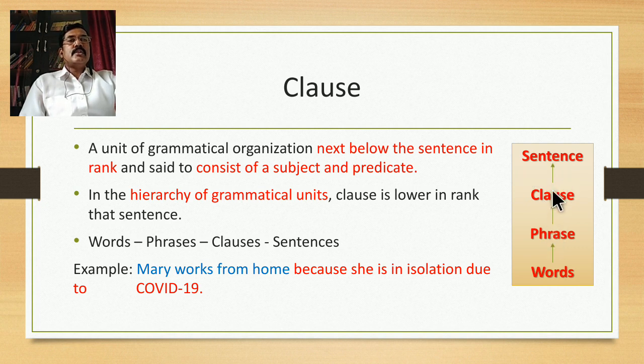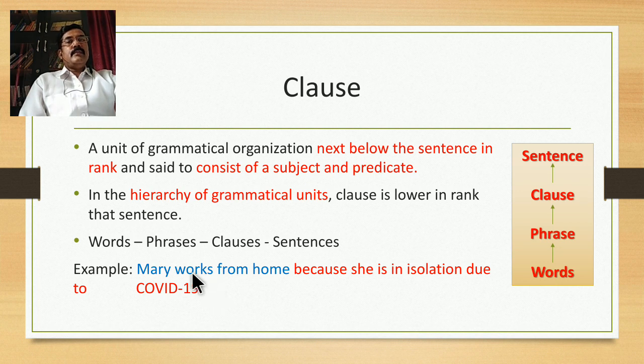So this is what is called the hierarchy of grammatical units. In this hierarchy, word is the lowest unit, phrase is next to word, clause is next to phrase, and sentence is the highest unit. So in the hierarchy of grammatical units, clause is in a lower rank than the sentence. For example, Mary works from home because she is in isolation due to COVID-19.